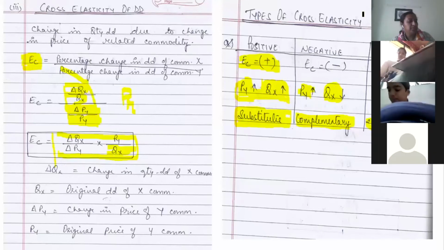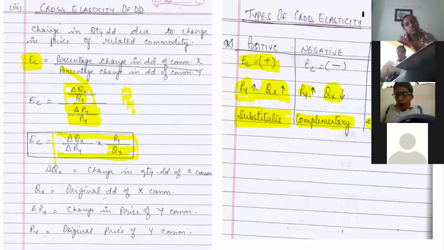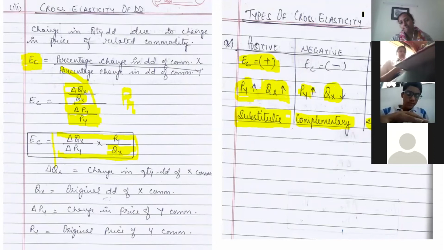We have finished this chapter. Now there are two numerical examples given to you. I have shown you the numerical that day, how to do it when it is percentage. There are simple formulas. You have to just put it in the formulas. Ma'am, you will take a recap when we come to school, no? Yes, I will take a recap, but I will not take the entire chapter. Only your problems I am going to take. That is why I am telling you to pay attention here. Did you do the numericals that I told you to solve? Ma'am, I have a doubt in the third question.